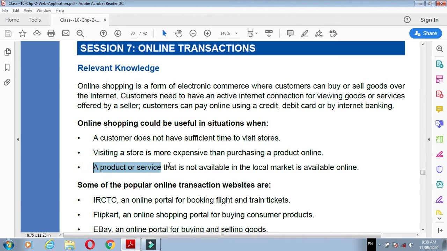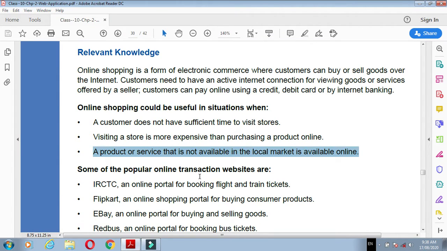A product or service that is not available in the local market is available online. There are some products which are not available in the market, but those products are always available in online shopping, so we can easily purchase them by online shopping. Understand? So these are the useful situations when we can use online shopping. Understand?